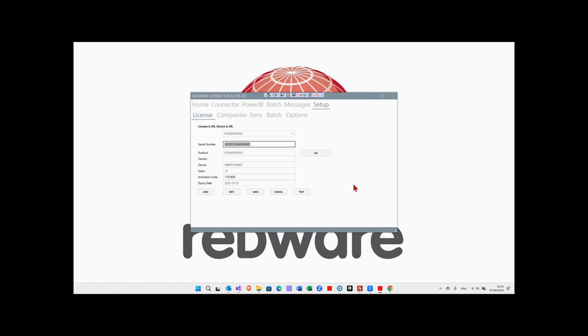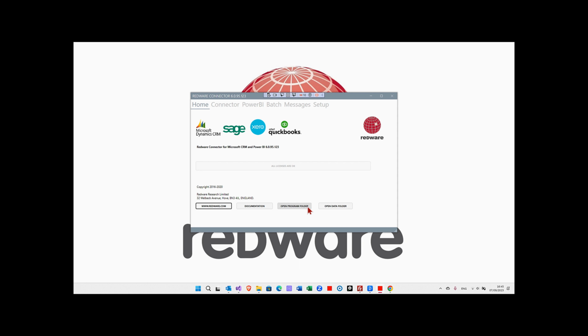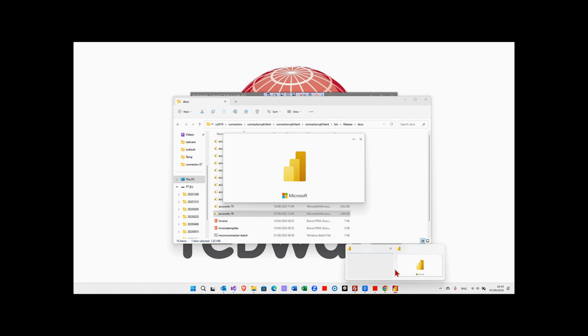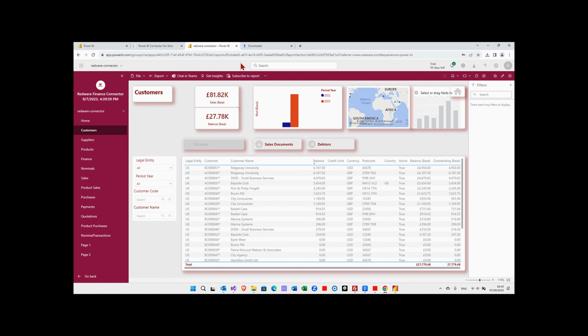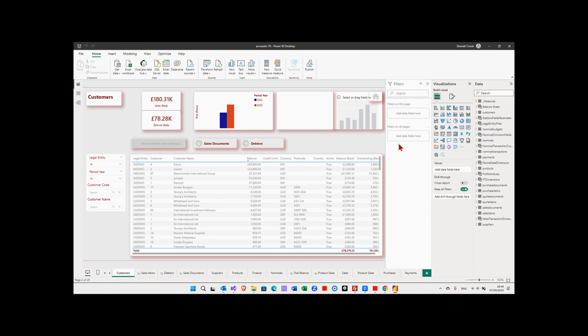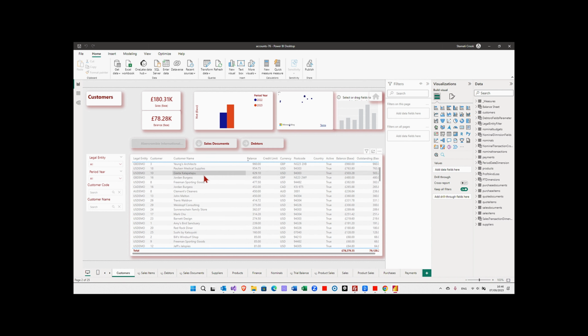If you want to edit the PBIX and change the report, you can grab hold of the PBIX in several different ways. One way is to go to the home page, open the program folder, look in the docs, and you'll see Accounts 76, which is the latest one. You can open it there. Another way is to go to the Power BI connector page and download the PBIX from there. You can look at the PBIX, but first let's download our snapshot.